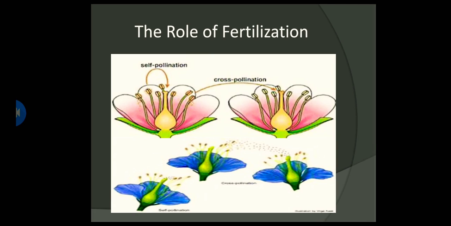In cross-pollination, I need two flowers: one has sperm and the second one has egg. And the outcome will have different traits because I take the sperm and egg from different flowers. This is cross-pollination.